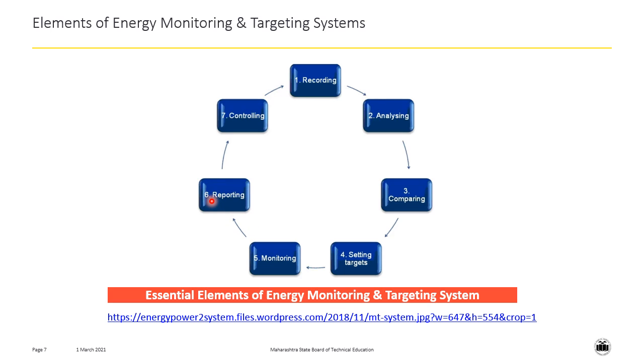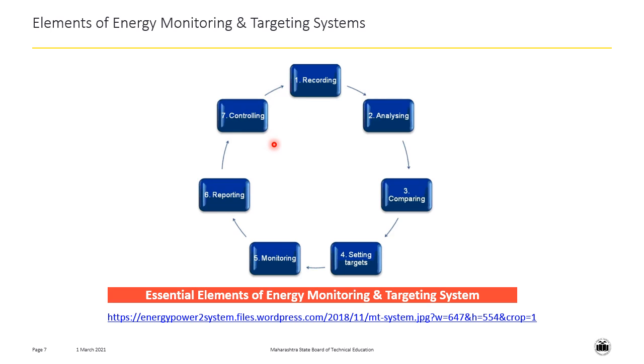In element number 6, that is reporting, we are going to report if more than 80 units are required for manufacturing the shafts. If more than 80 units are required, that means that we need to control our process, which is achieved in element number 7. We take some control measures in order to reduce the energy consumption.